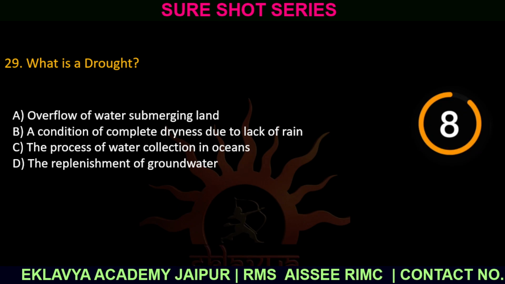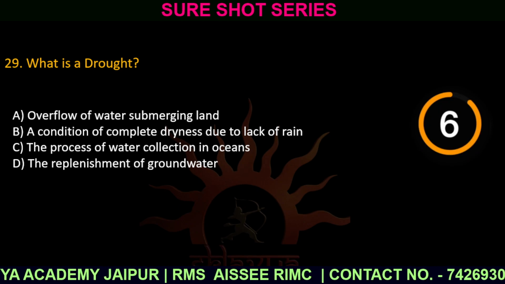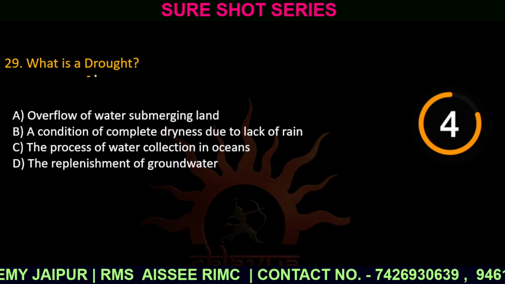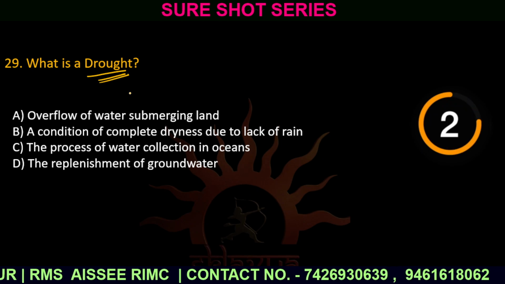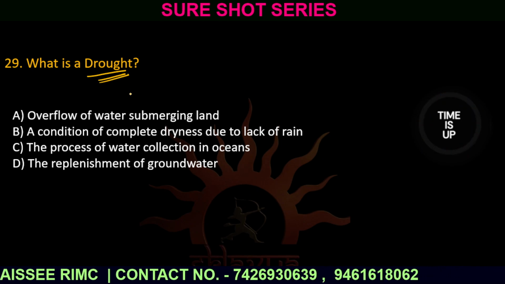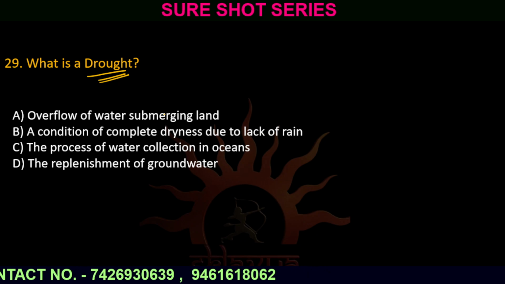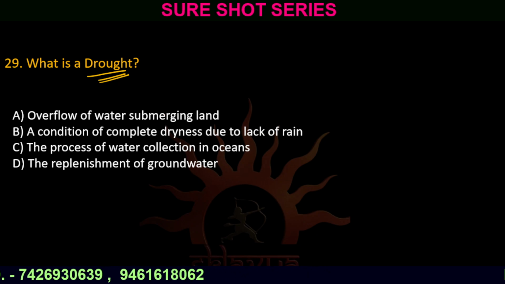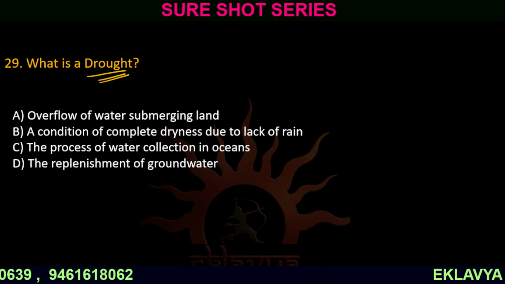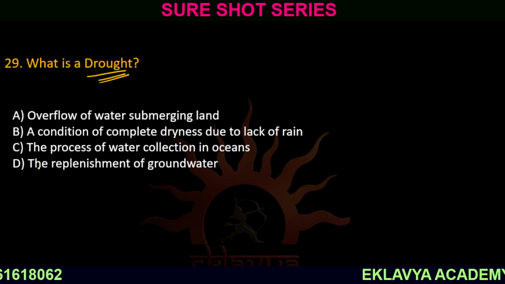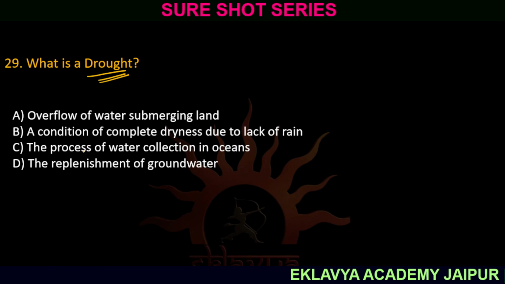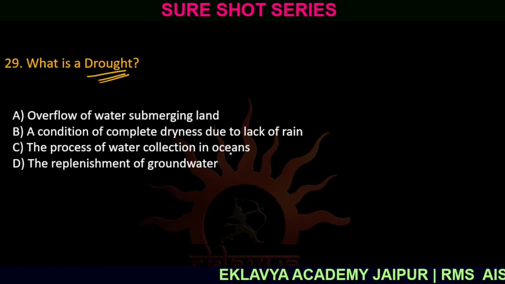Question number 29. What is drought? What do you mean by drought? Option number A, overflow of water submerging land. Option number B, a condition of complete dryness due to lack of rain. Option number C, the process of water collecting in oceans.